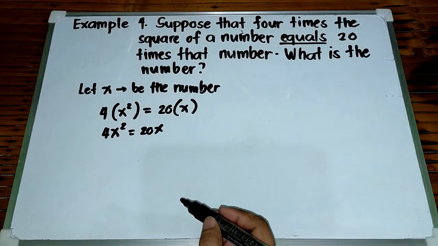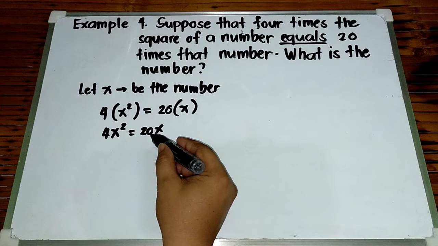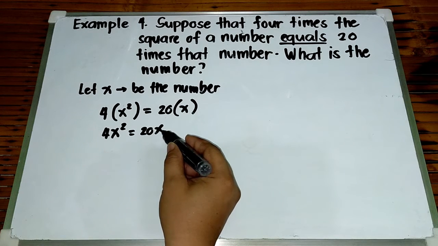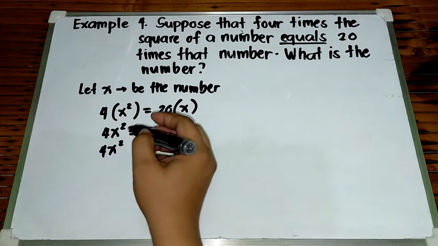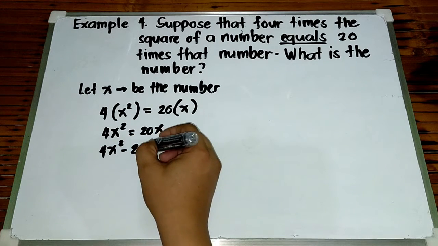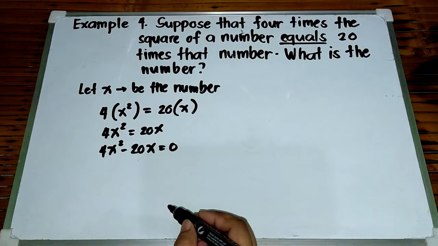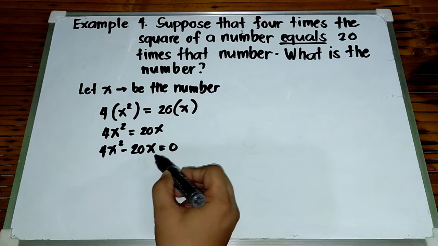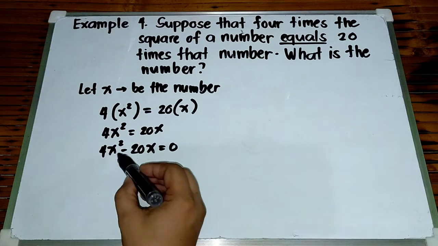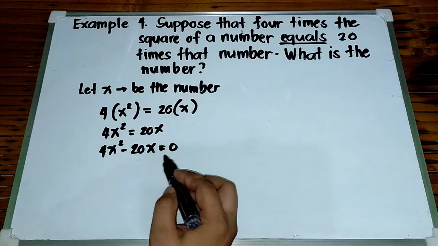Okay? And then, para mahanap natin yung number, we need to transpose this one, or by using a subtraction property of equality. So, magiging 4x squared minus 20x is equal to 0. So, we have this equation, 4x squared minus 20x is equal to 0. So, we need to get the factors of 4x squared minus 20x. Kailangan natin kunin yung factors niyan.